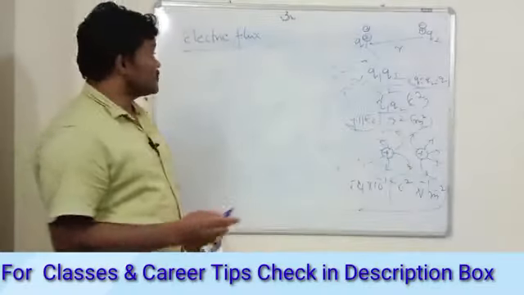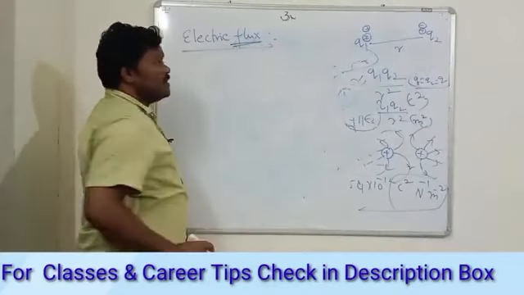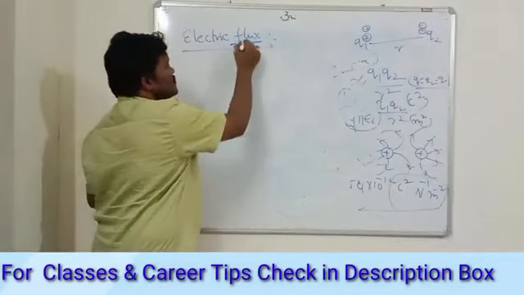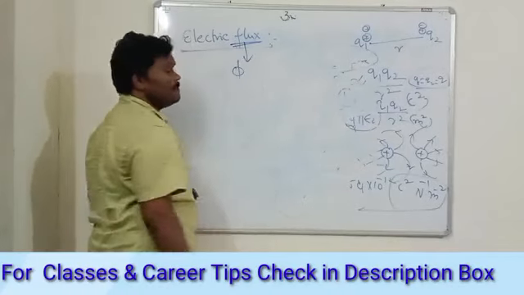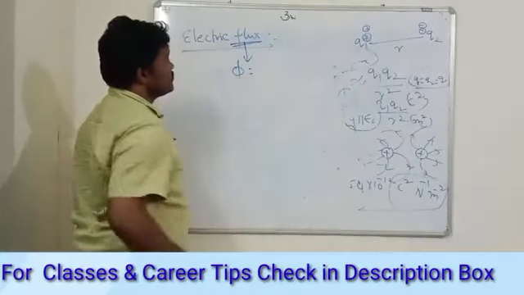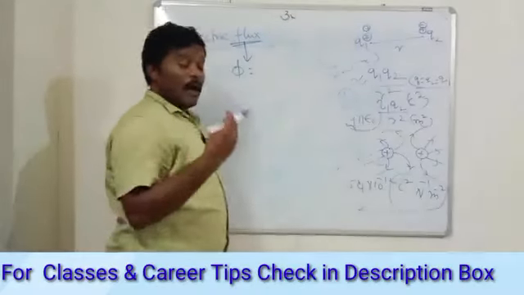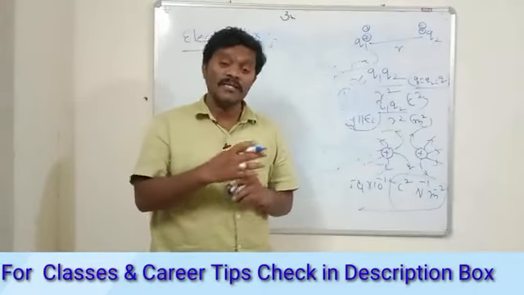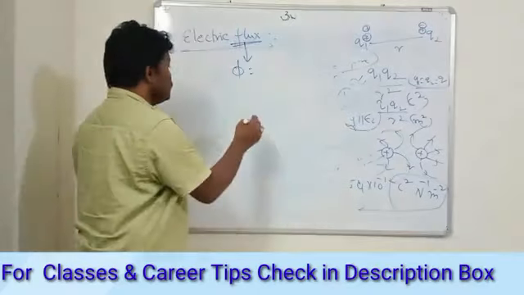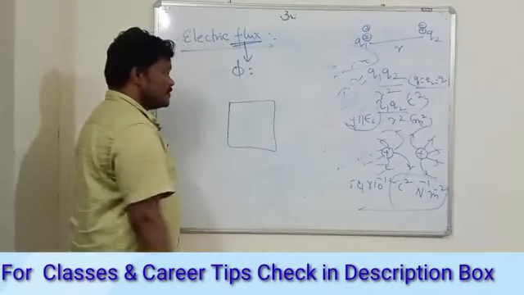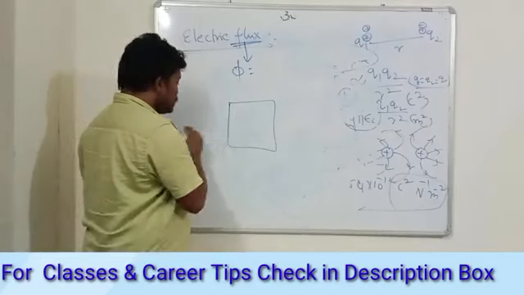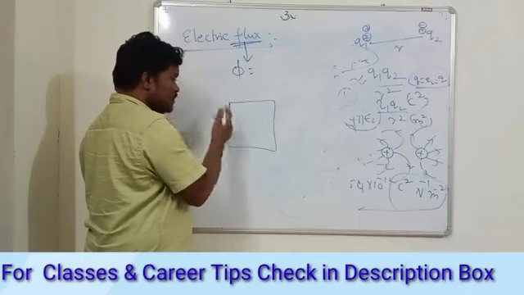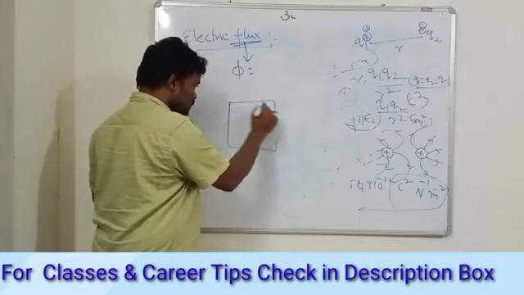So what is meant by flux? Flux is represented as phi, and this flux says the amount, or you can say the number, of field lines which are passing through an area. For example, you have a certain area like this. Somewhere in this area your charge is located.